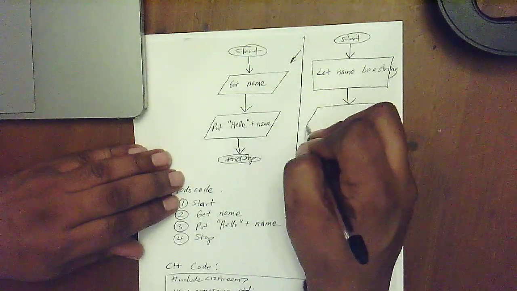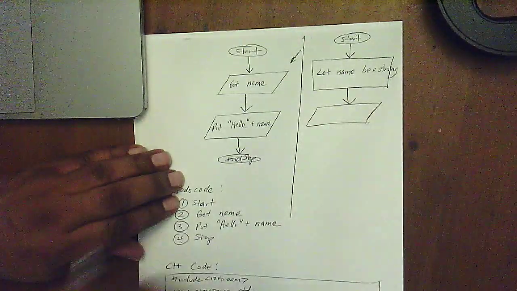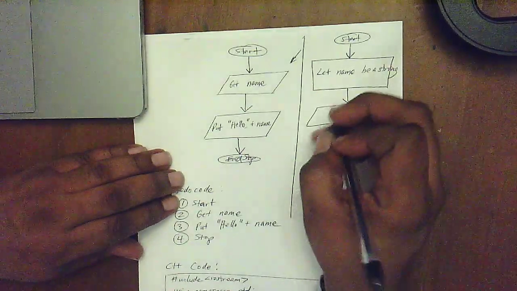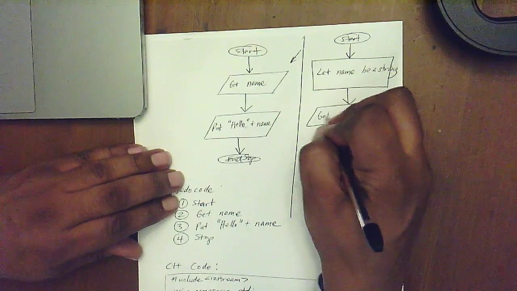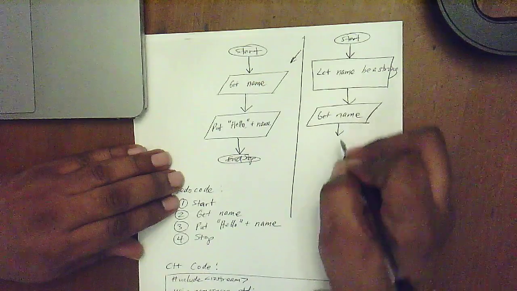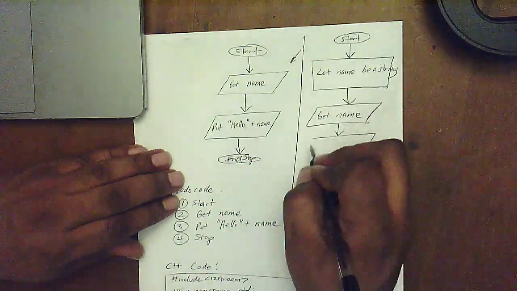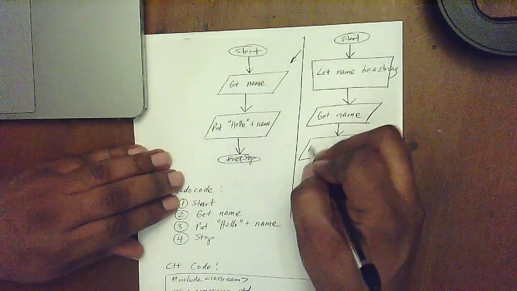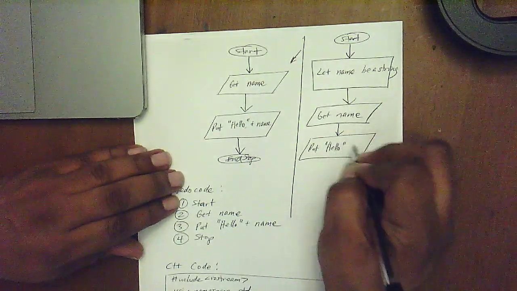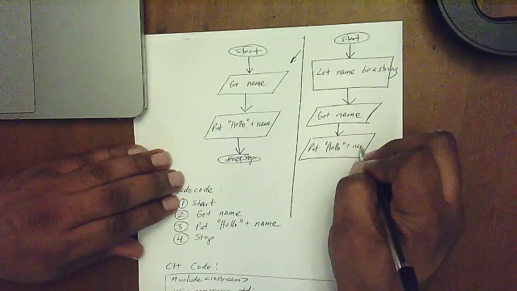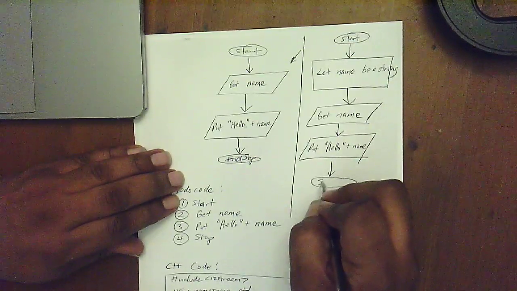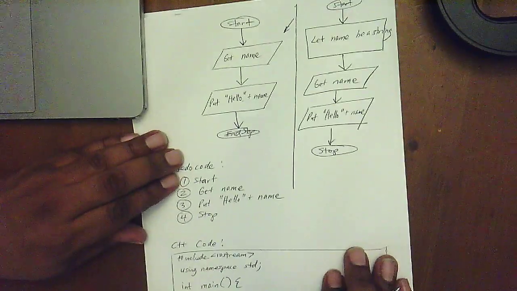So now it works just fine, now that I've declared what name is. In C++, I have to declare what name is going to be. So now I can get a name. And also I can put my message to the screen: Hello plus name. And now I can end my program, or stop my program.